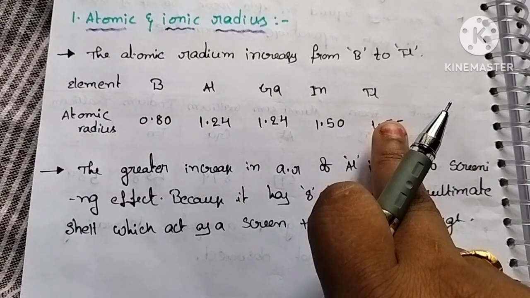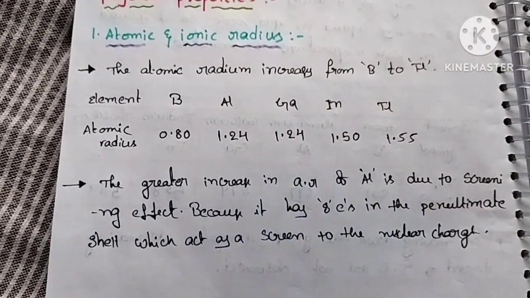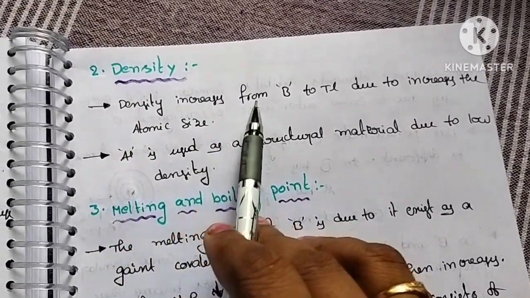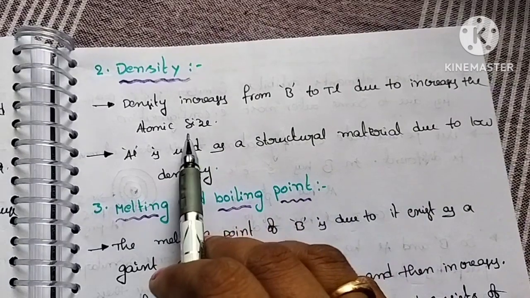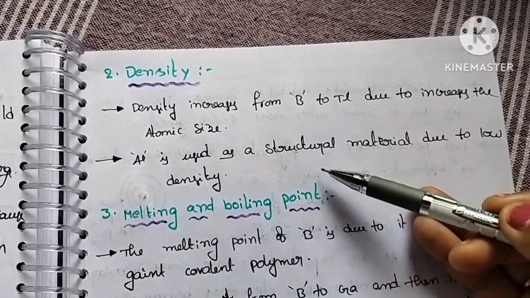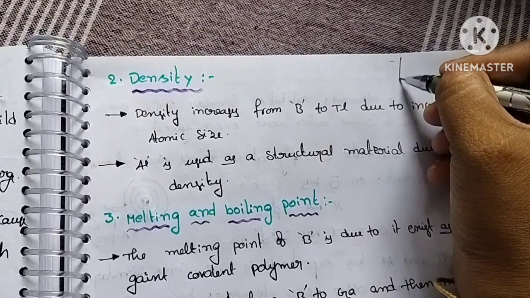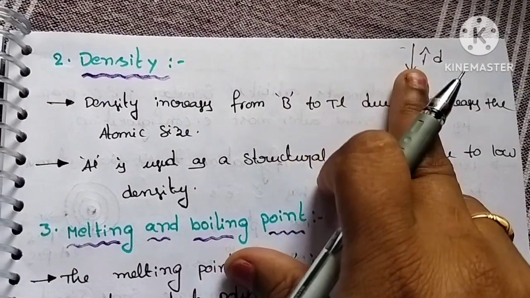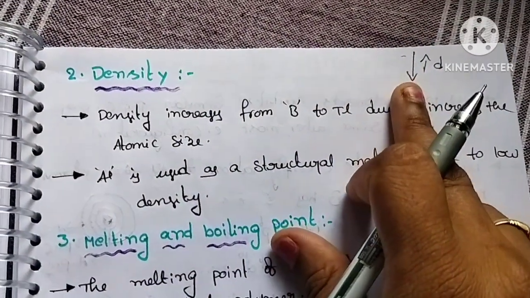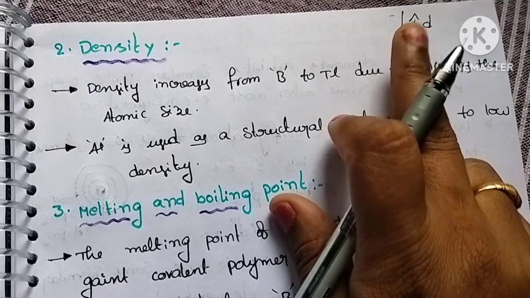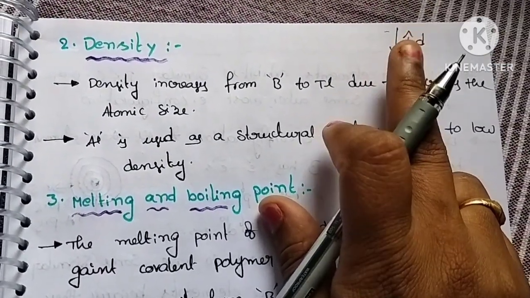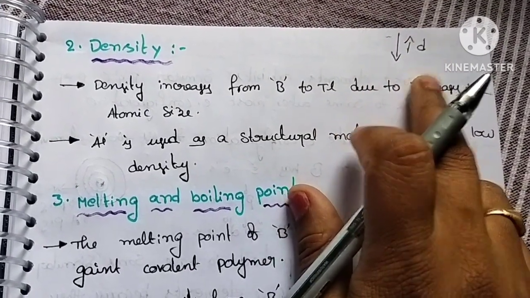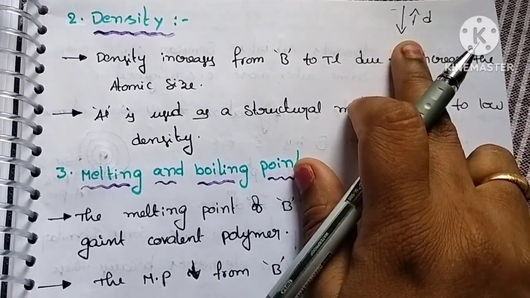So this is one important point. Next, the density. Density increases from boron to thallium due to the increase in atomic size. So from top to bottom density increases. Why? Because from top to bottom atomic size increases. Atomic size increases means the number of shells increases, which means the number of electrons also increases. That means the density automatically increases, isn't it?